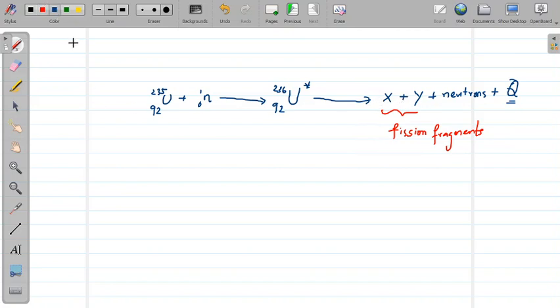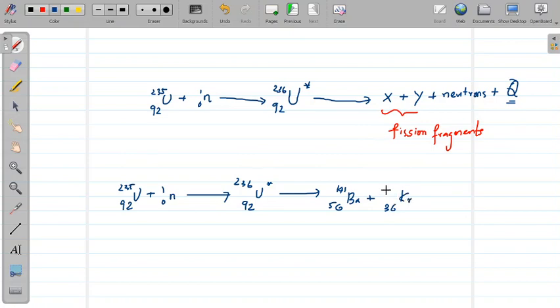For example, the typical fission reaction of uranium-235 usually has more than one path, like 92 uranium-235 when combined with a neutron can yield you 236 uranium, which may split up into 56 Ba-141 barium and 36 Kr-92 krypton, and in this process 3 neutrons and a large amount of energy are released.